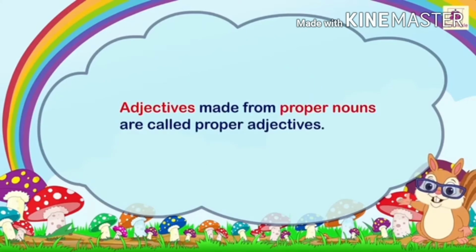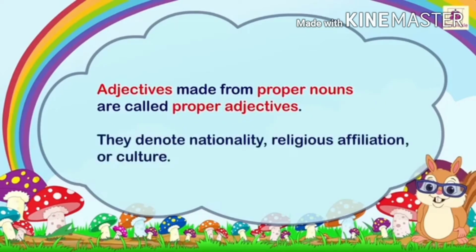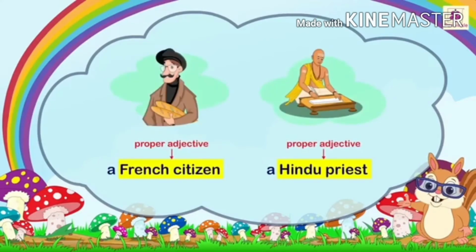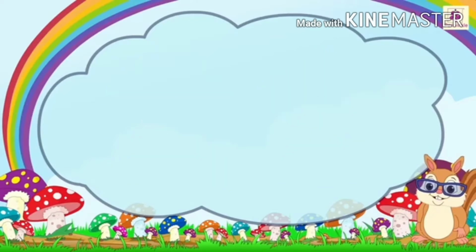Adjectives made from proper nouns are called proper adjectives. They denote nationality, religious affiliation, or culture. For example, proper adjectives are capitalized. For example, a French citizen, and a Hindu priest.